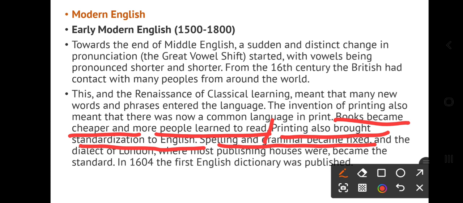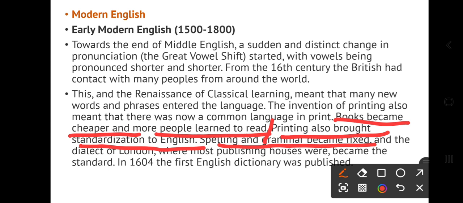I would like to give you an example. When we take attendance, our format was different. When we have to submit the details of anything, that format was different, because I submitted the format according to my knowledge. But now gradually we have fixed the format: in this format we have to submit attendance, in this format we have to submit the other details. So that's standardization, because now everything is fixed.